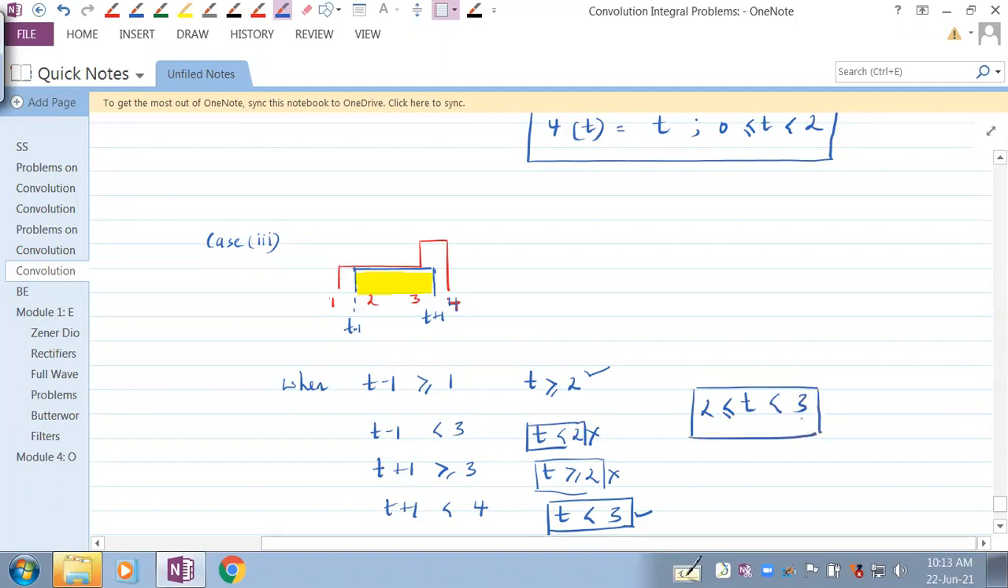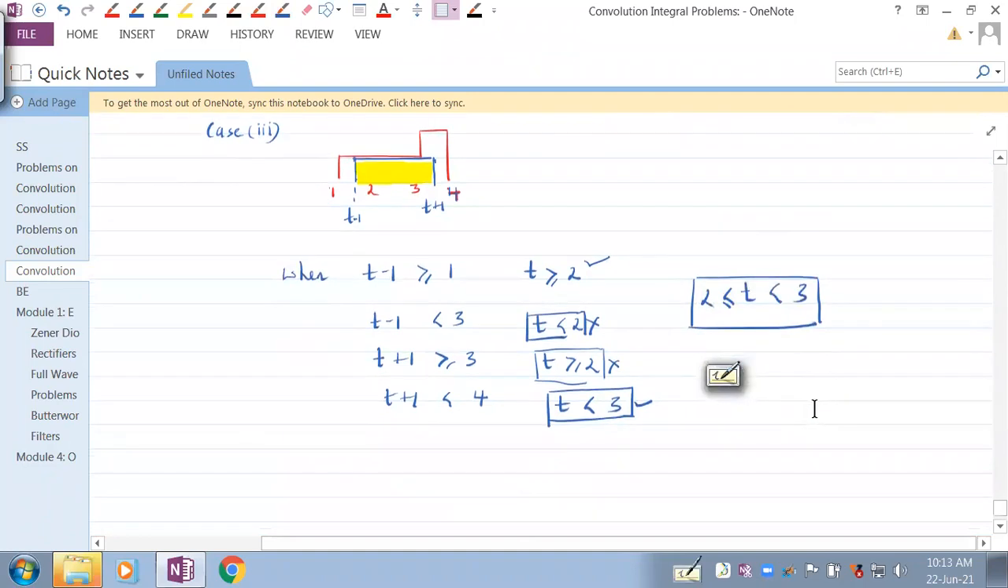So what would happen in this particular case? Overlapping range, everybody. Tell me the overlapping range.